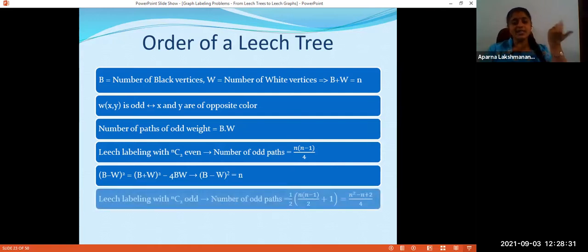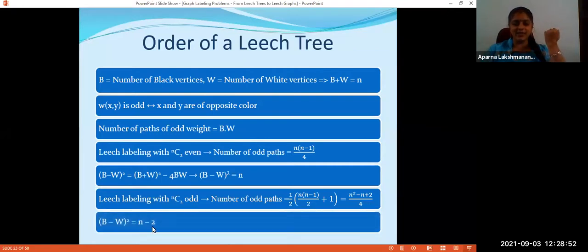Now, what if NC2 is odd? If NC2 is odd, the number of paths having odd weight will be half plus 1, right? So n into n minus 1 by 2 plus 1 divided by 2. This will be the number of odd paths, which is equal to n square minus n plus 2 by 4. And again, using the same calculation, we can see that B minus W whole square is equal to n minus 2. So what is great in this? B minus W whole square is equal to n. That is, the difference between black and white vertices whole square is equal to n.